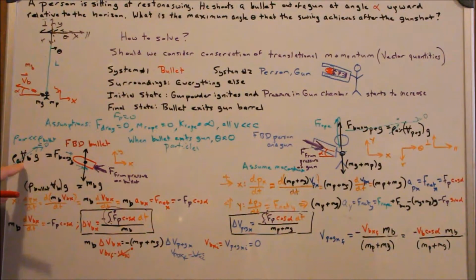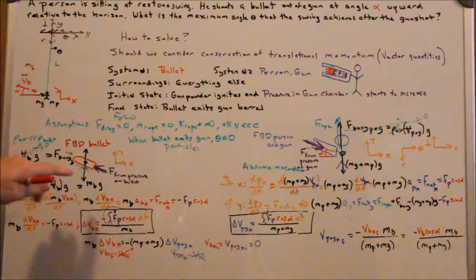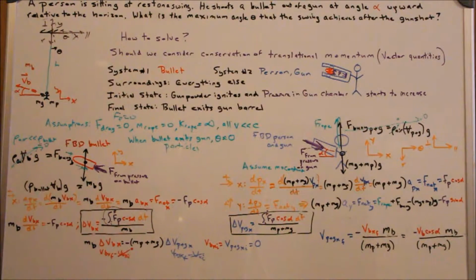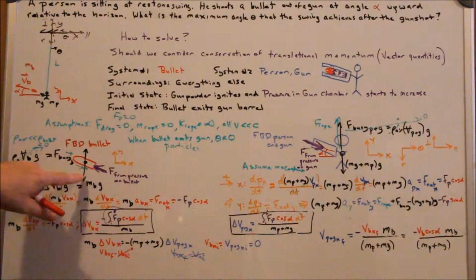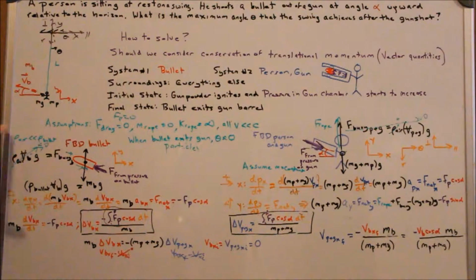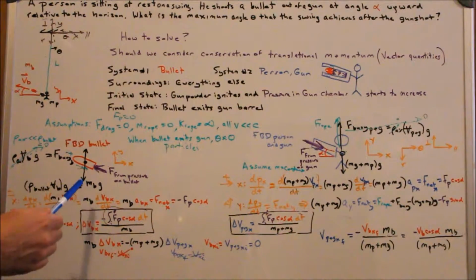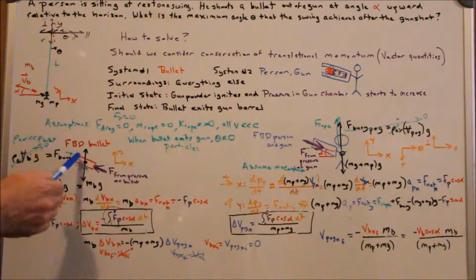Well, the density of air in our normal surroundings is about 1,000th that of water, and the bullet is probably going to be 8 times more dense than water, so this term is much less than 1,000th of that. So we'll assume that goes to zero.